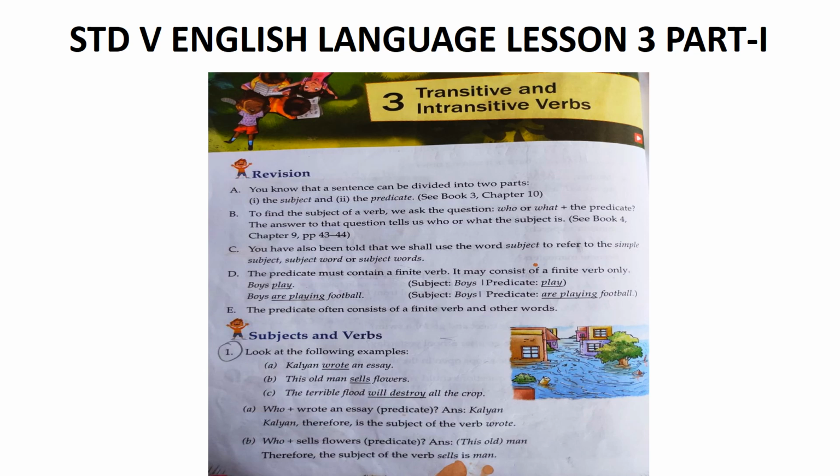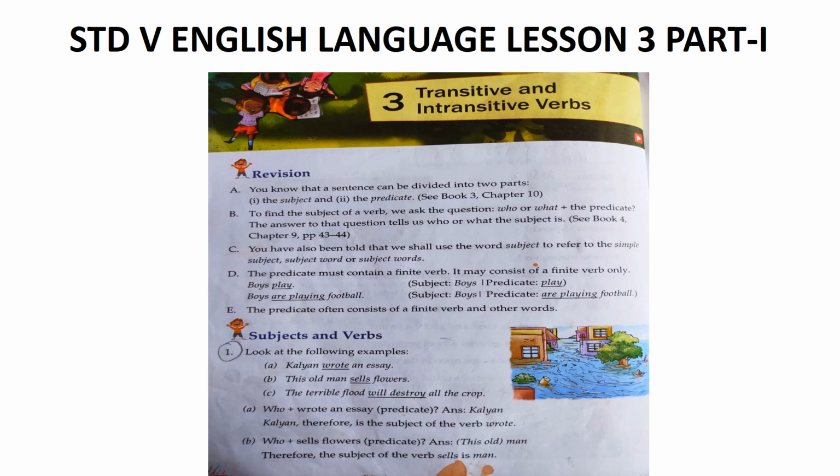If it is telling us something about the subject itself, it means it is a complement, it is not an object. And if it refers to somebody or something that is different and separate from the subject, then it is an object and the verb is a transitive verb.